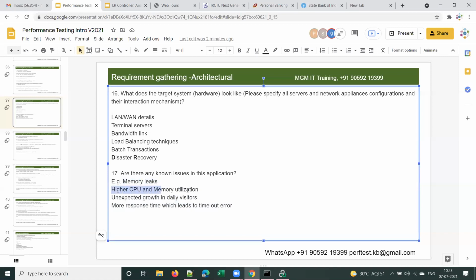Higher CPU and memory utilization, if you compare that with a vehicle, you can say high fuel utilization. If your vehicle is giving less mileage, it means it is consuming more fuel, isn't it? He will try to find out the reason for that, and he will try to fix that issue. Yes or no? You will expect him to fix the issue. In the same way, here also, as a performance test engineer, we are supposed to find out what the issues are. Identify the issues, and we have to fix those issues. Make sense?